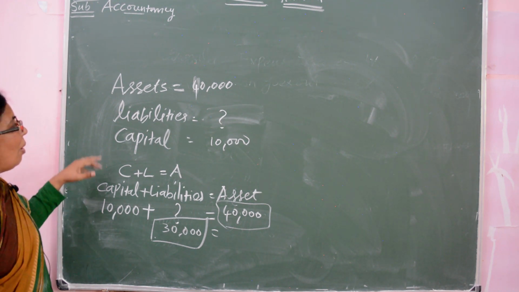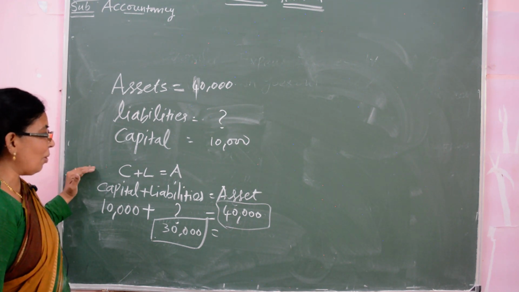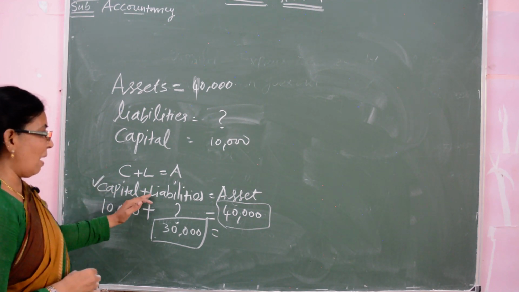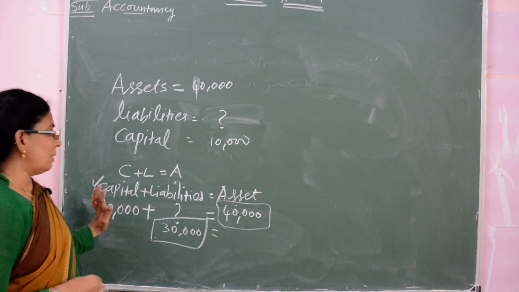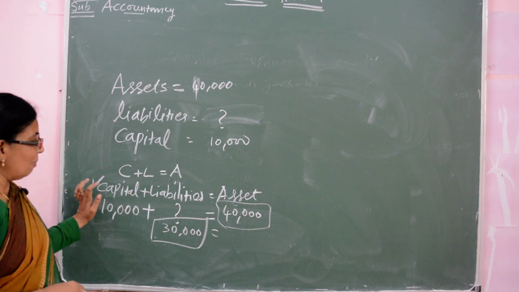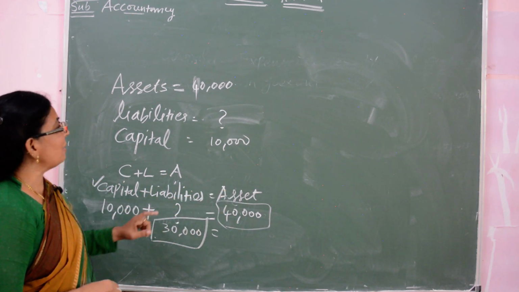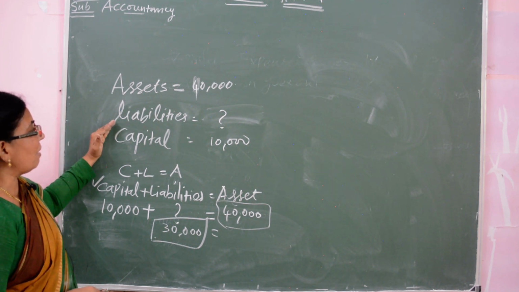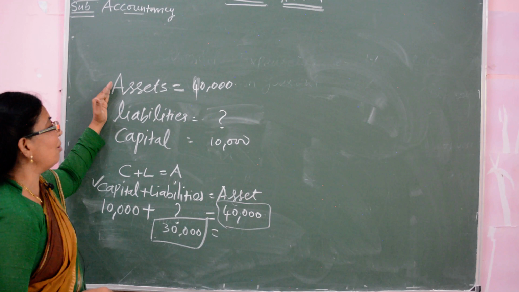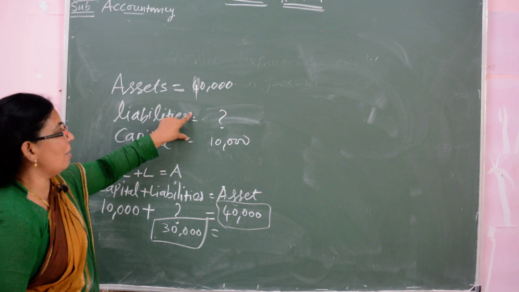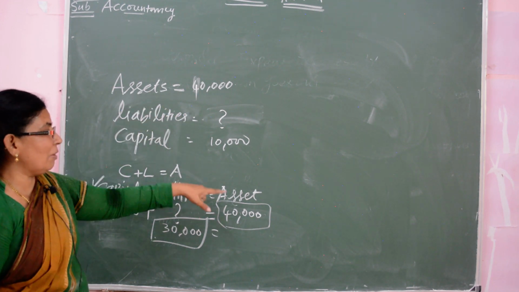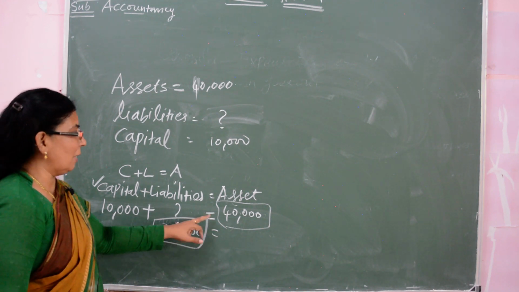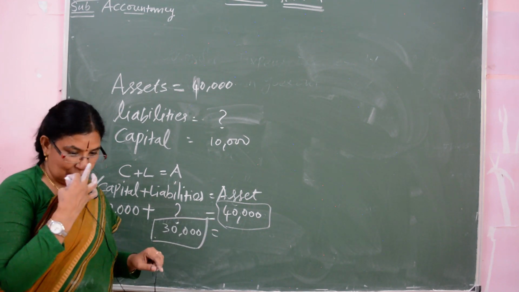Okay. Now whatever they ask you, you should know the formula is only one: capital plus liabilities is equal to assets. Whatever the amount given. Suppose the capital is given, liabilities is given, they ask you assets. So you add both the numbers, and you find out the value of the assets. Here 10,000 plus 30,000 is equal to 40,000.